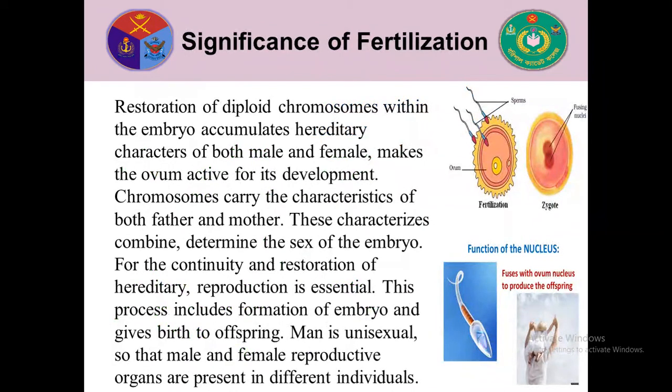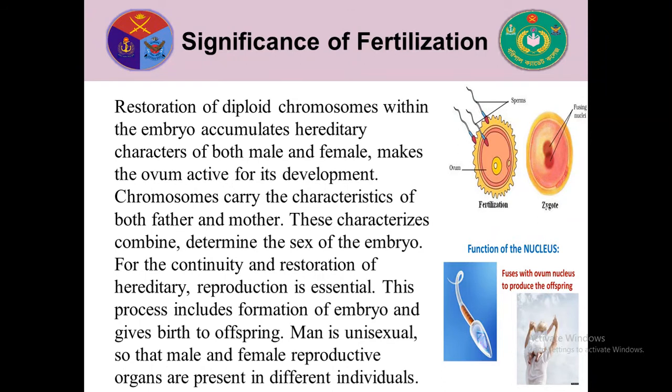Significance of fertilization. It restores the diploid chromosomes within the embryo, accumulates hereditary characters of both male and female, and makes the ovum active for its development. Chromosomes carry the characteristics of both father and mother. These characteristics combined determine the sex of the embryo. For the continuity and restoration of heredity, reproduction is essential. This process includes formation of the embryo and gives birth to offspring.